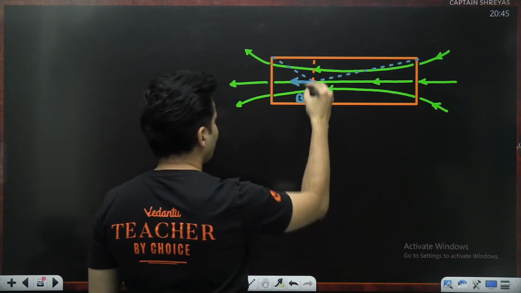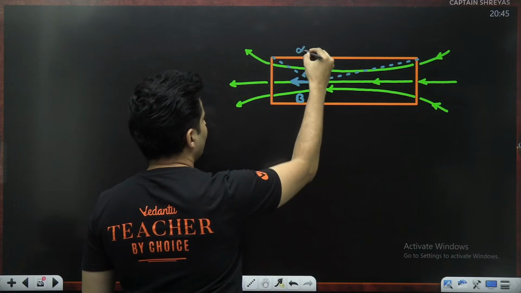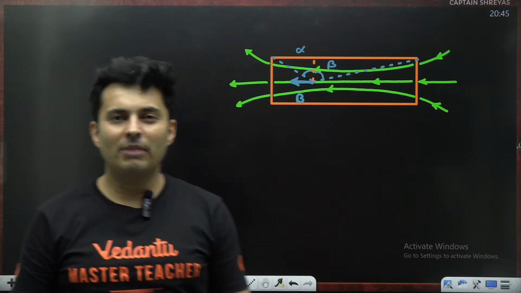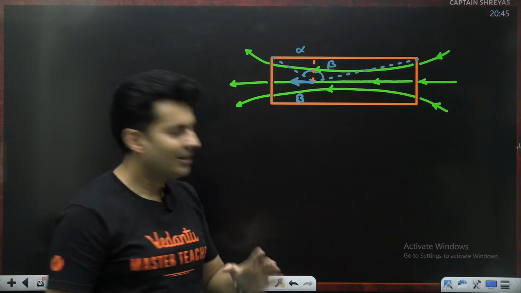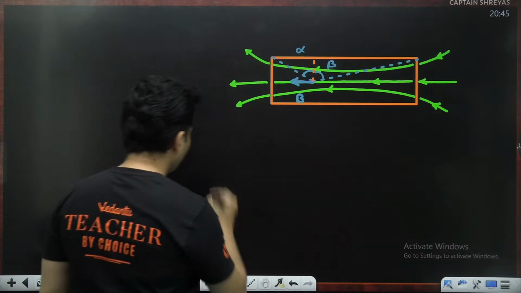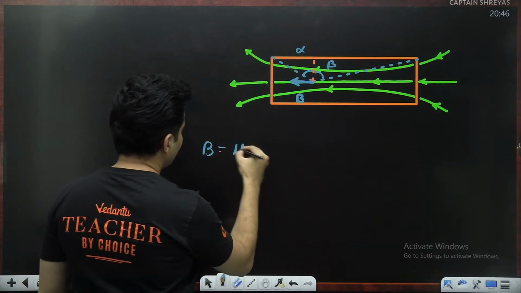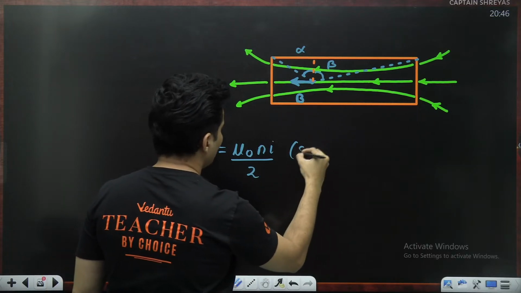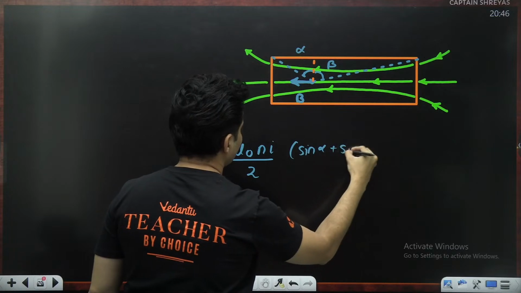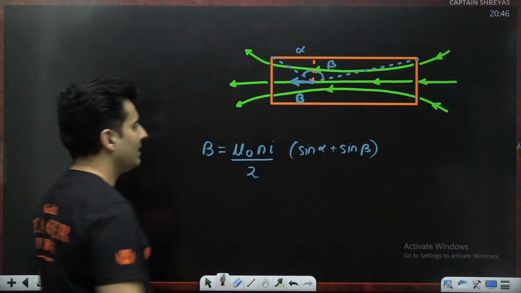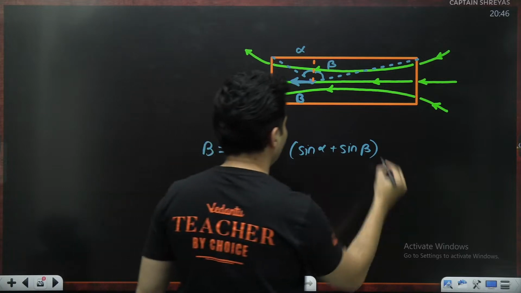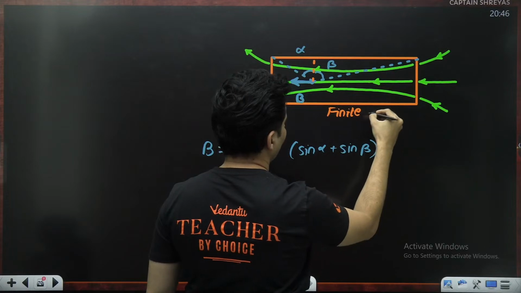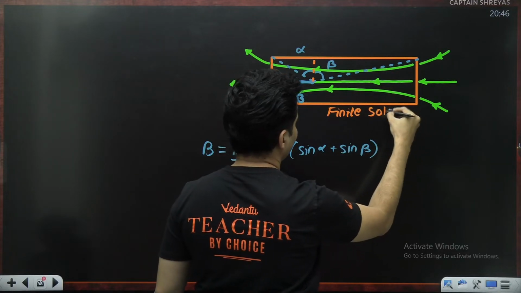The next step is to mark this angle, maybe this is alpha. Mark this angle, maybe this is beta. This might probably bring back some memories of a finite wire. Exactly, it is the same, guys. The formula comes out to be, instead of mu naught Ni, it will be mu naught Ni by 2, and here you have sine alpha plus sine beta. That's it. That's the modification. This is valid for a finite solenoid, basically a short solenoid.